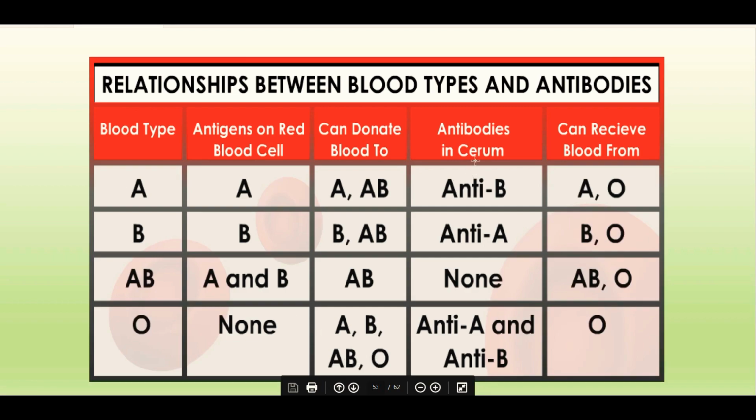So what is the antibody which is present in the serum? A group people will have the antibody B in their blood plasma, and B group will have antibody A in their plasma, and AB group will not have any antibody in their blood, and O group will have anti-A as well as anti-B antibody in their blood.